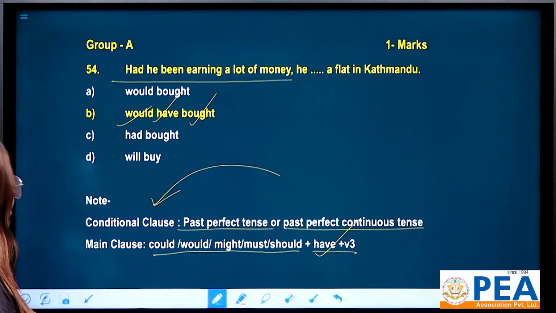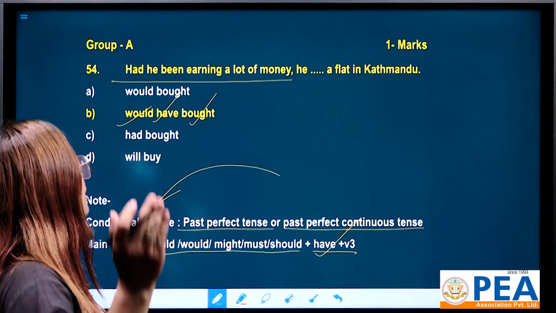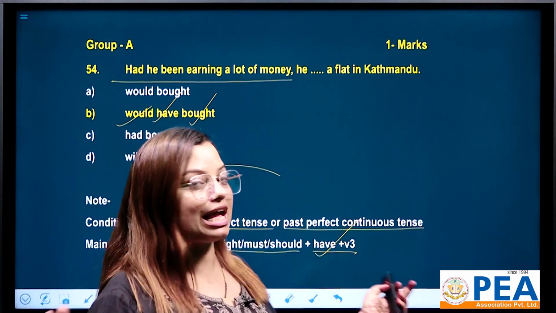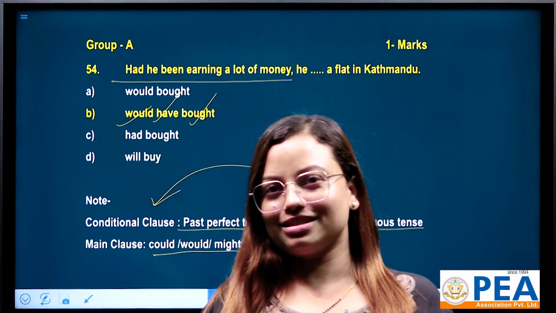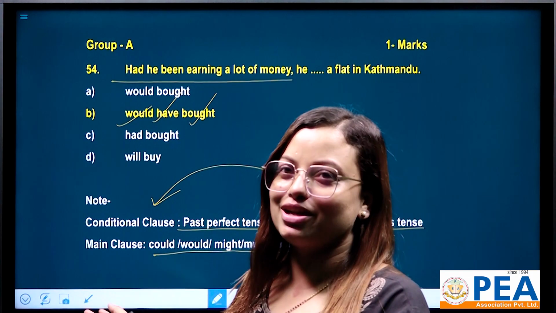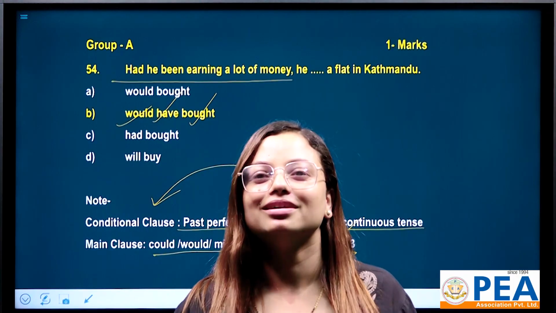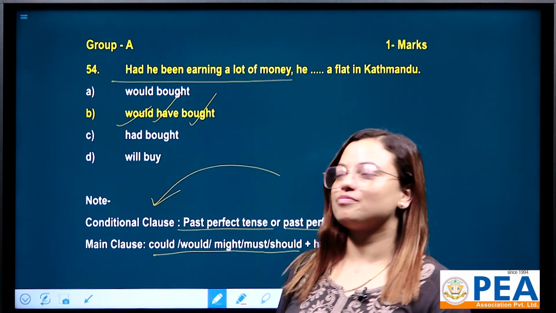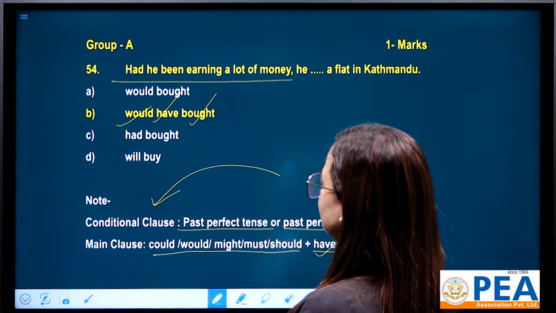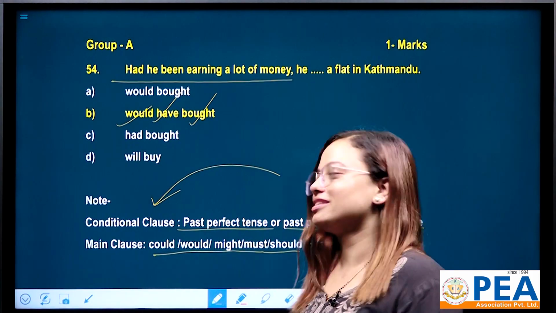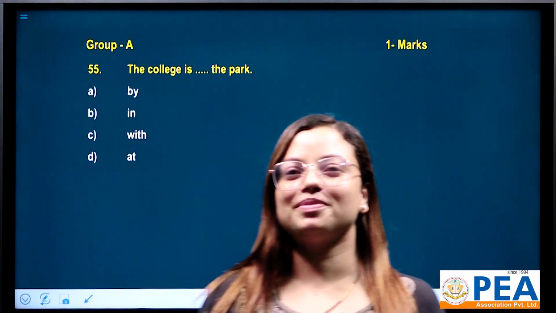Let me read it once. Had he been earning a lot of money, he would have bought a flat in Kathmandu. Yes, there is no doubt in such a condition he might have a flat in Kathmandu. That result may be correct. So option number B is correct for this question. Let's go for question number 55.